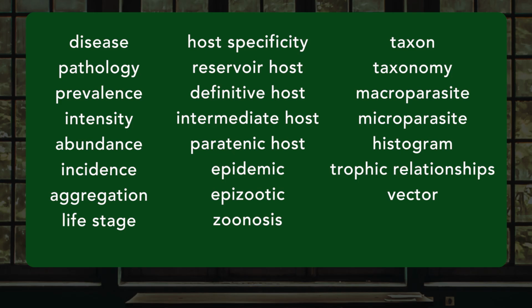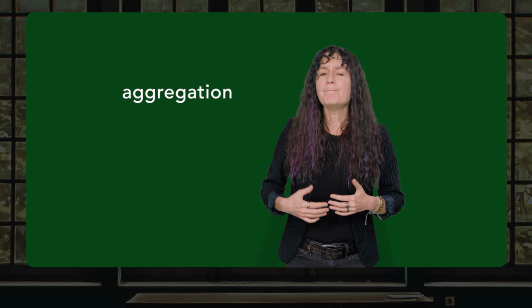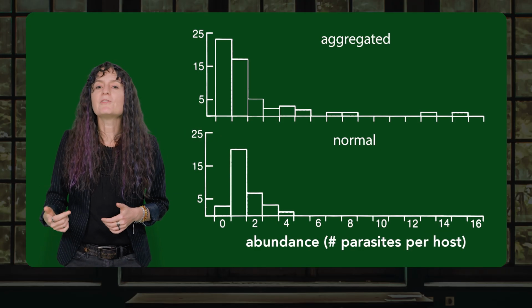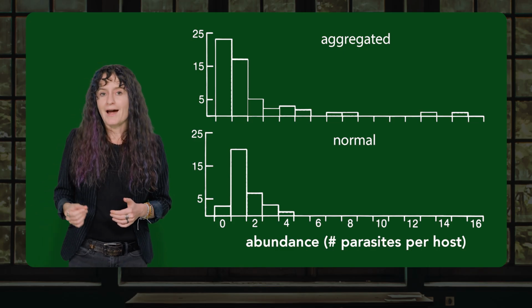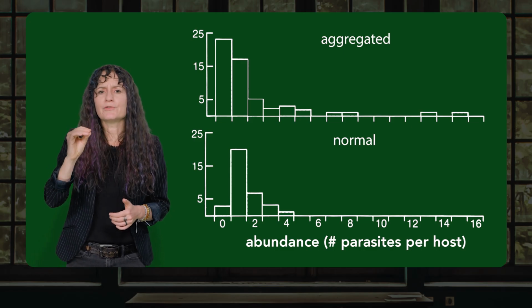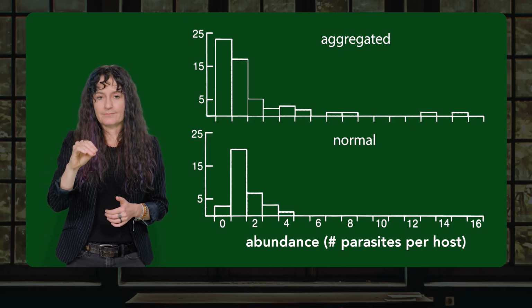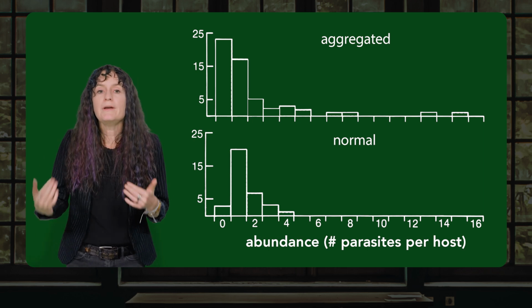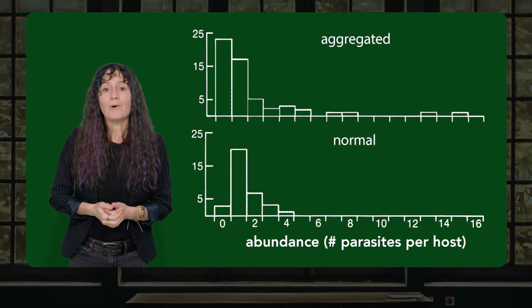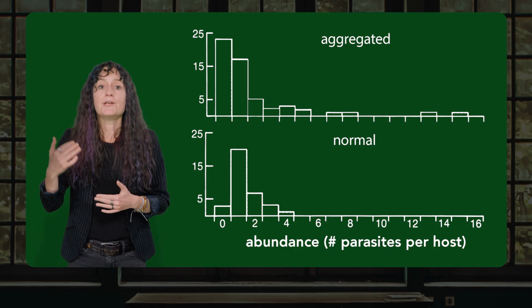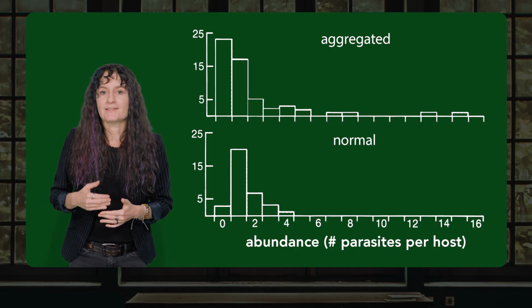Now, let's turn to another term in your glossary, aggregation. Aggregation is a property that we can observe in many parasite populations. Let me show you what it looks like. Here's a histogram. As you'll remember from building your glossary, a histogram is a graph that shows a frequency distribution. That is, histogram bars show the number of observations for each bin on the x-axis. Looking at this histogram, we see that the x-axis displays the abundance, or number of parasite individuals per host, and the y-axis is the number of observations of each particular abundance of parasites. In other words, the number of hosts where you observe that abundance of parasites.